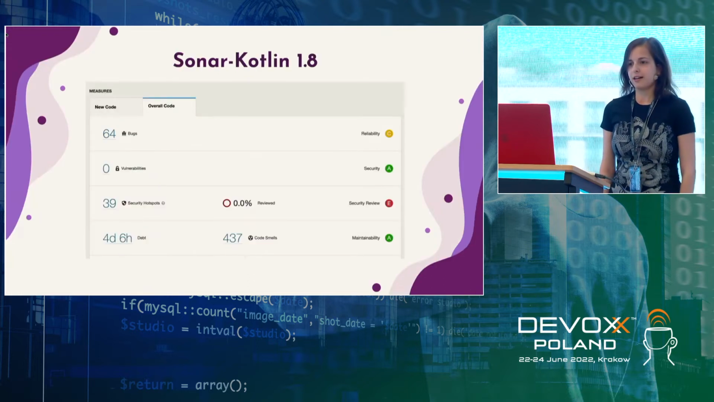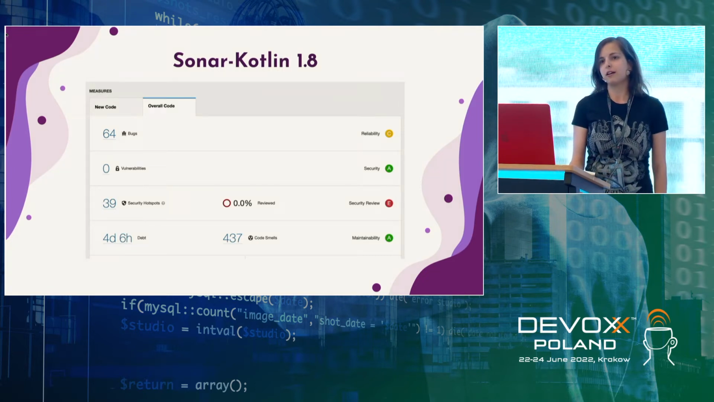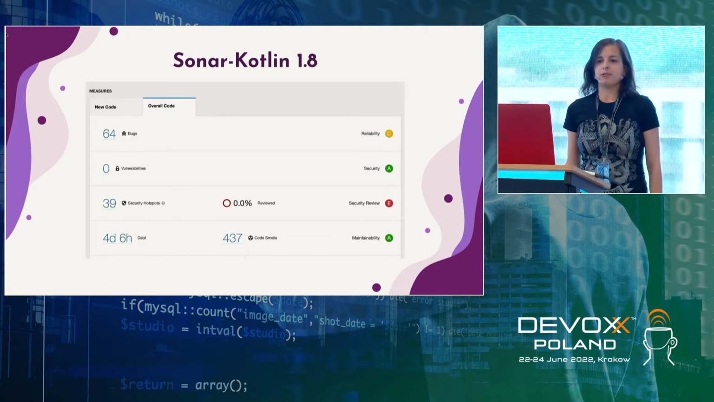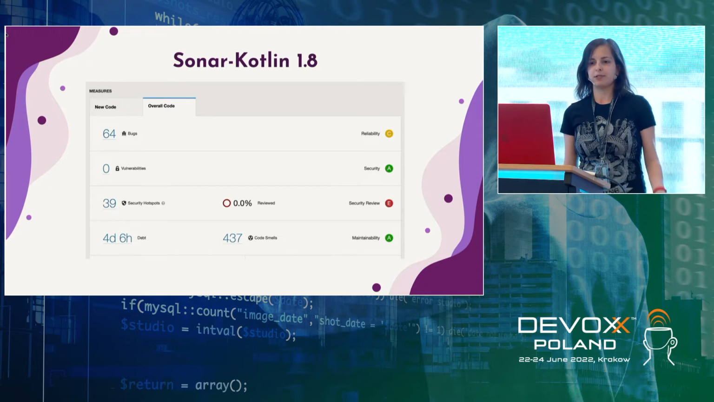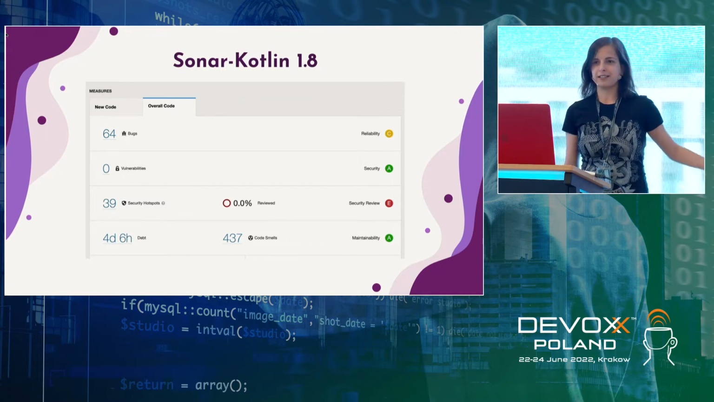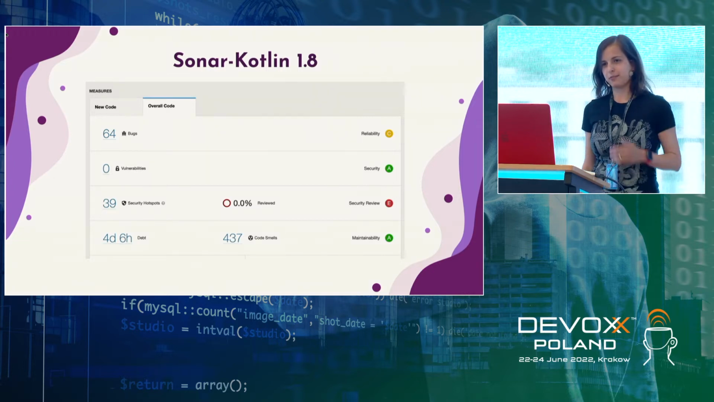So this is how SonarKotlin 1.8 and the report using this analyzer looked, for example, in the SonarQube LTS version, before we started working on this. You can see, for example, there are 64 bugs, there are some security hotspots, no vulnerabilities, some code smells, and actually 4 days of technical debt. So SonarQube tells you that in 4 days, you can make this project perfect.